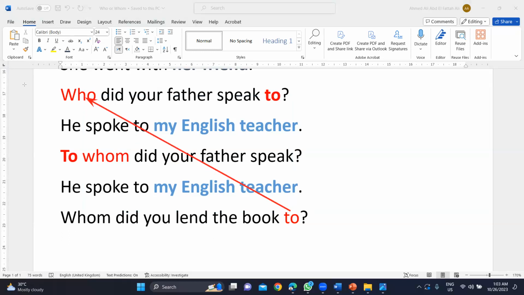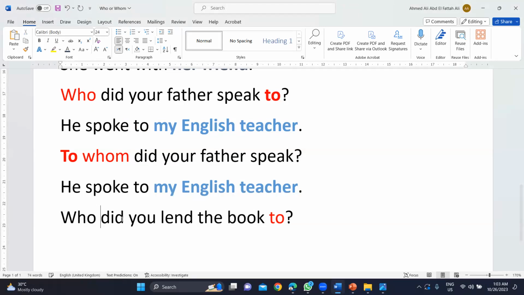And whom is not going to be a correct answer. So this should be who. Who did you lend the book to?